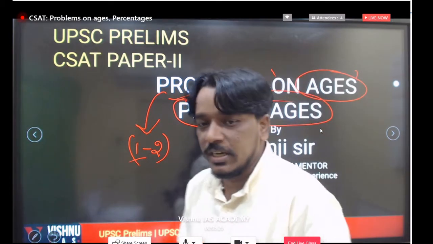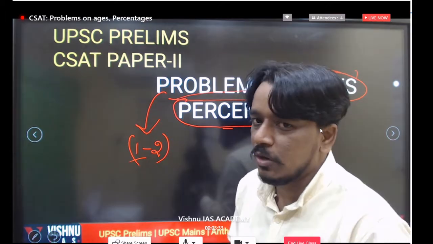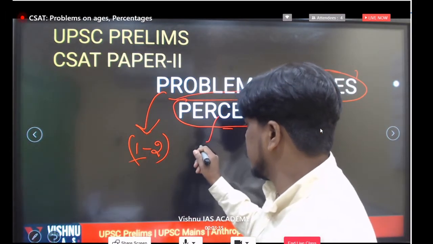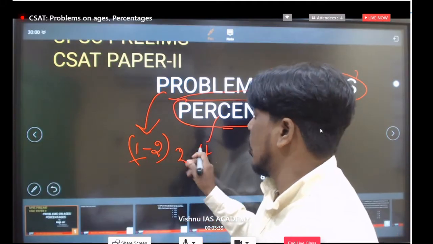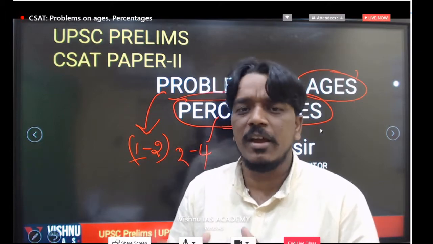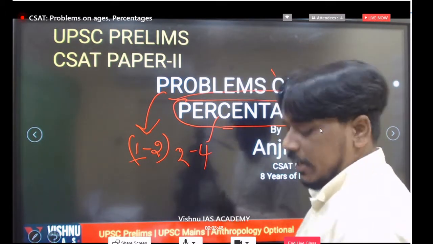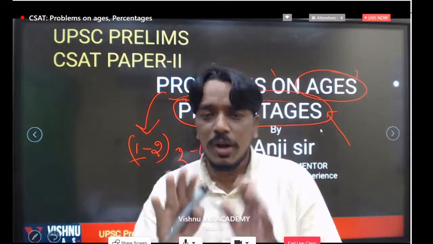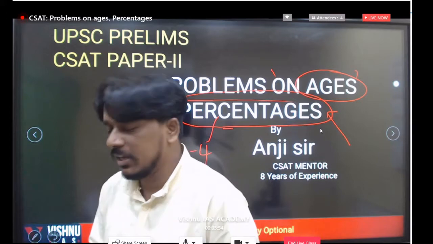In 2020 we got nearly 2 to 4 questions from percentages. And before that, in 2019 and 2017, every year we got a minimum of 3 to 4 questions directly related to percentages. Overall the concept is very important. How to understand these two concepts, we will focus very clearly.